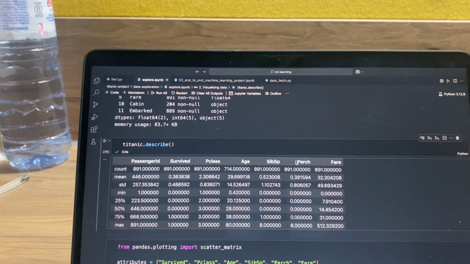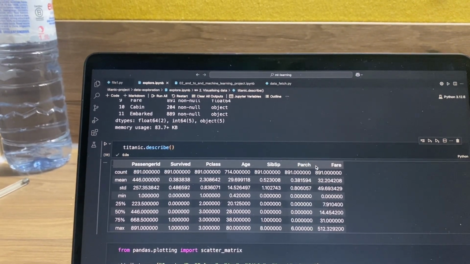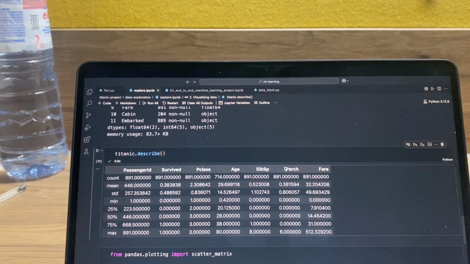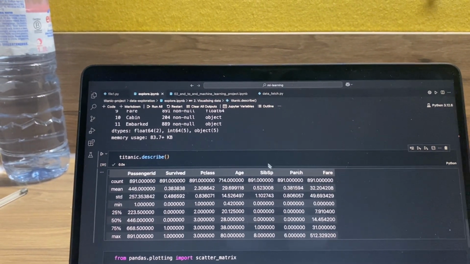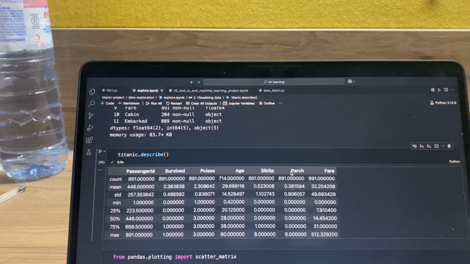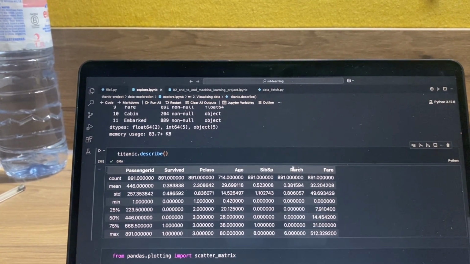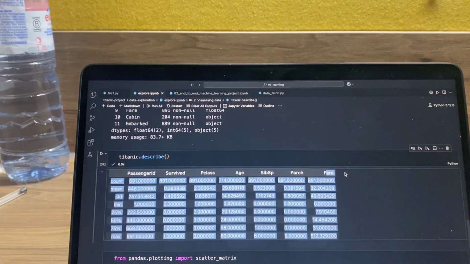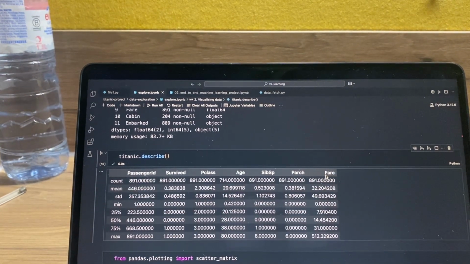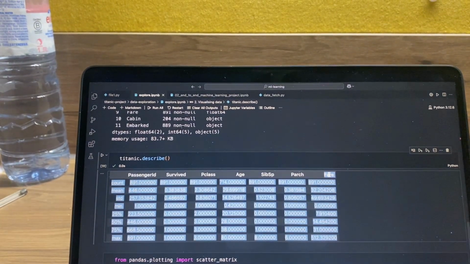Parch is parents and children, similar to siblings and spouses: the number of parents or children you have. And fare, I'm not sure, I guess how much is charged.